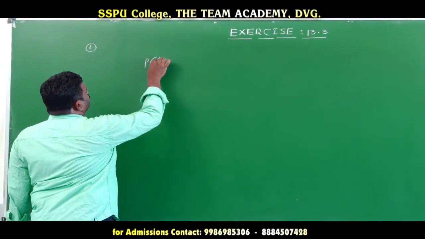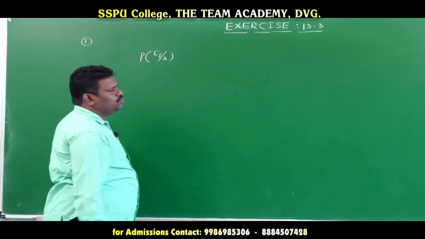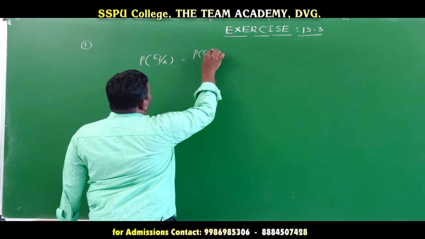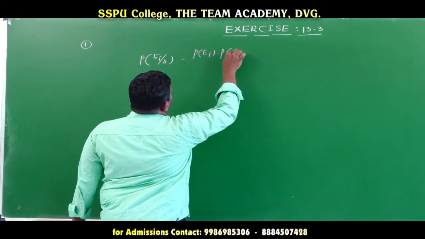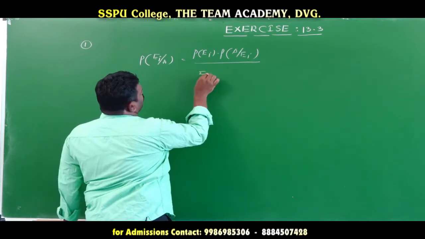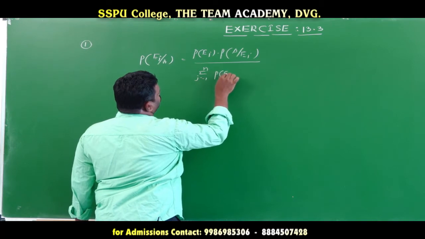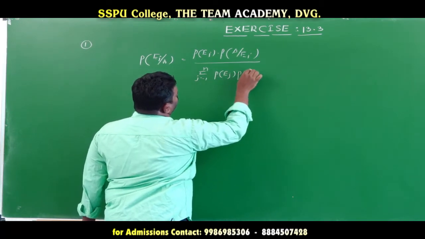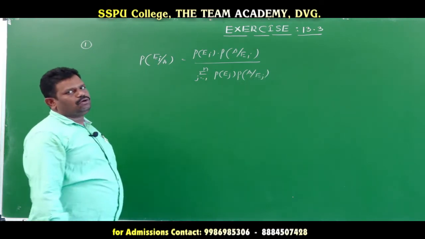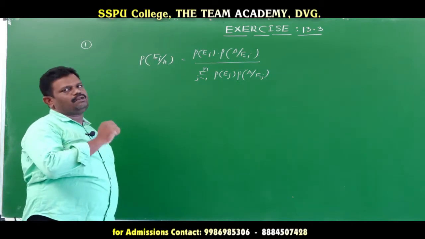Probability of Ei given A is equal to probability of Ei into probability of A given Ei, divided by sigma j equal to 1 to n of probability of Ej into probability of A given Ej. Here i is equal to 1, 2, and so on up to n. So this is the formula for Bayes theorem.